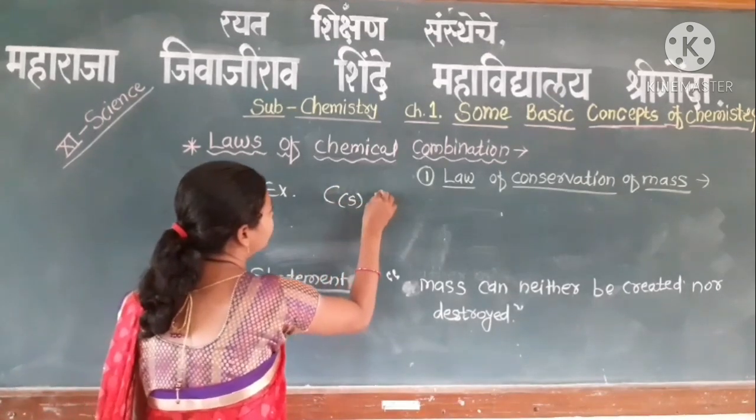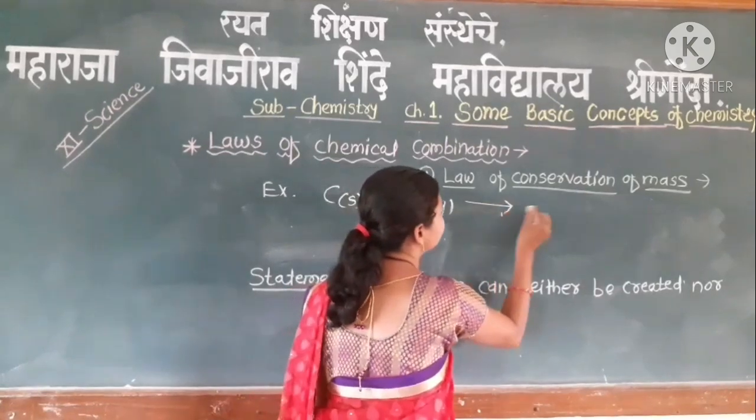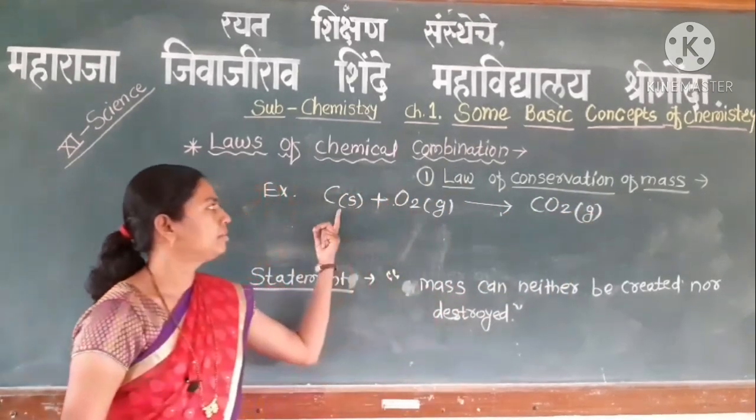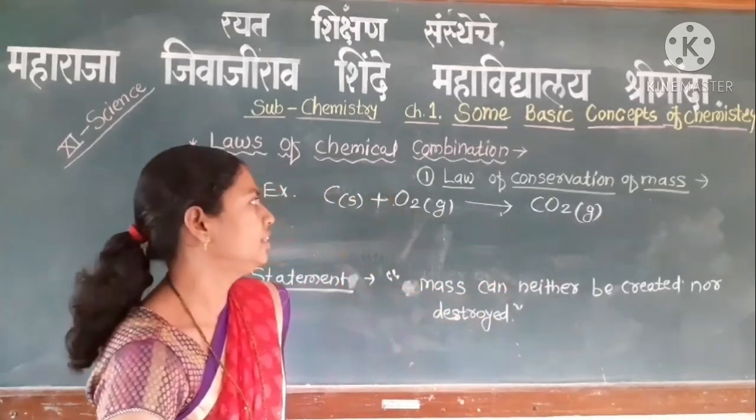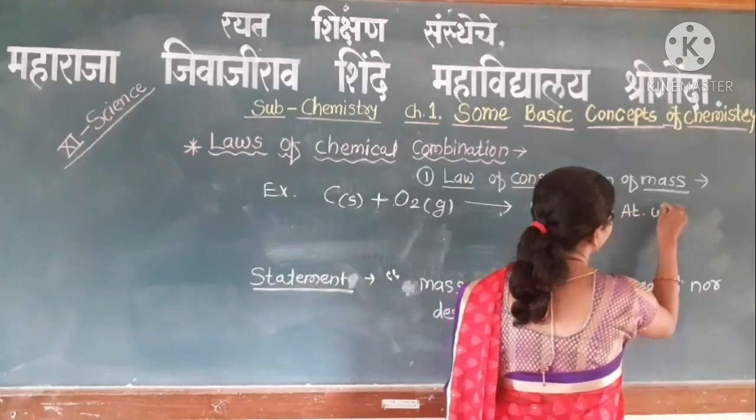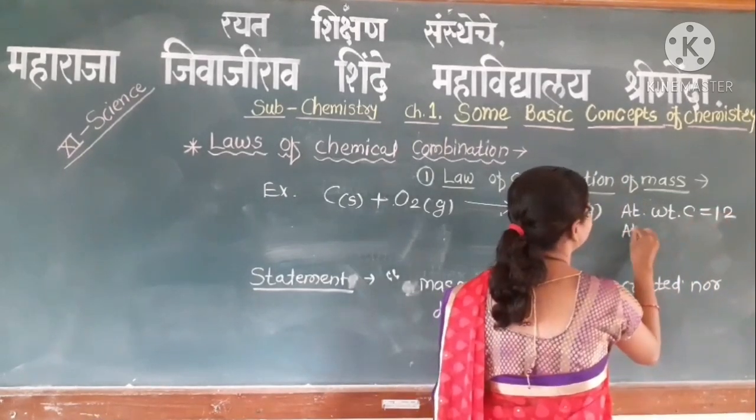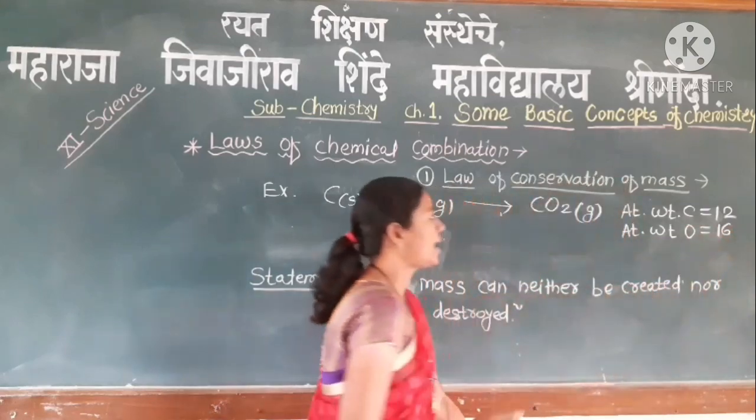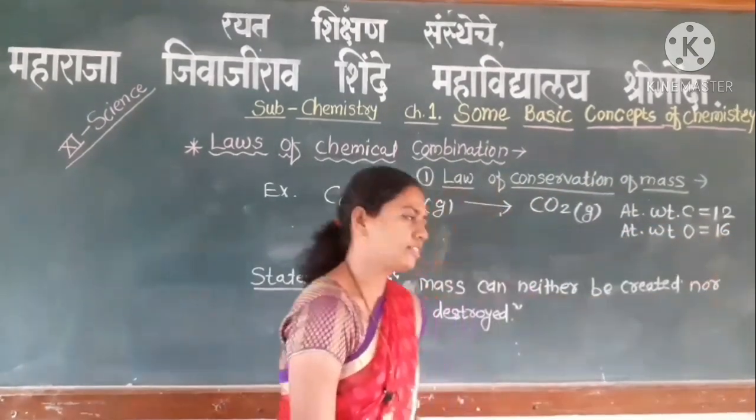Carbon solid combines with oxygen gas. Carbon combines with oxygen to form carbon dioxide. In this case, we know that the atomic weight of carbon is 12 and the atomic weight of oxygen is 16.